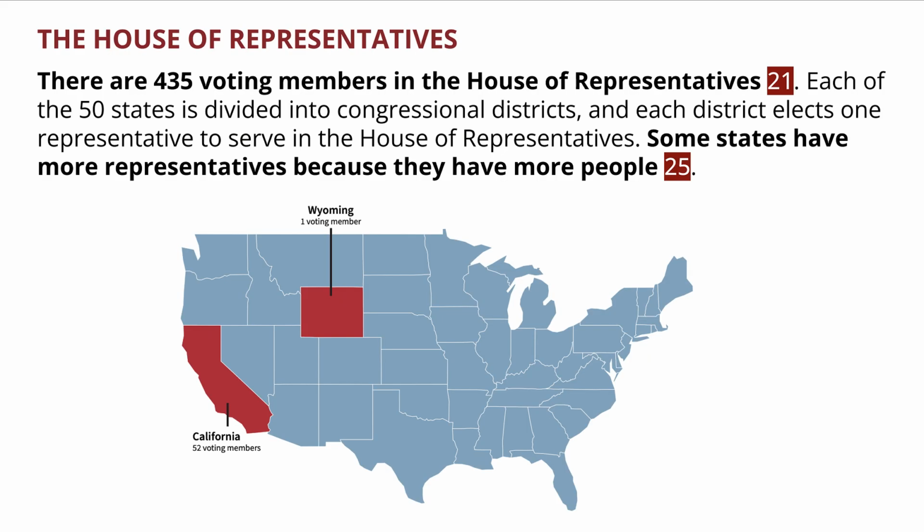The House of Representatives. There are 435 voting members in the House of Representatives. Each of the 50 states is divided into congressional districts, and each district elects one representative to serve in the House of Representatives. Some states have more representatives because they have more people.